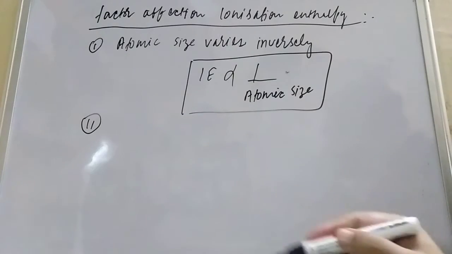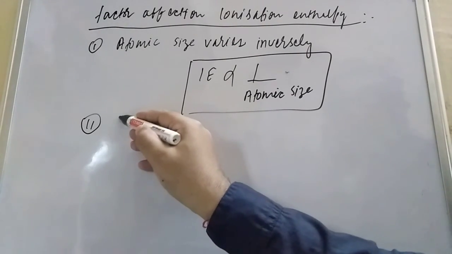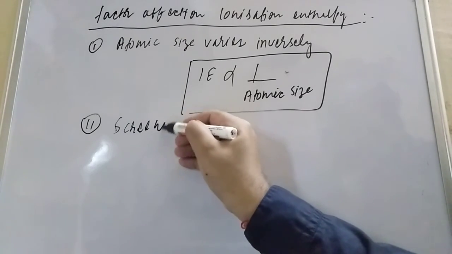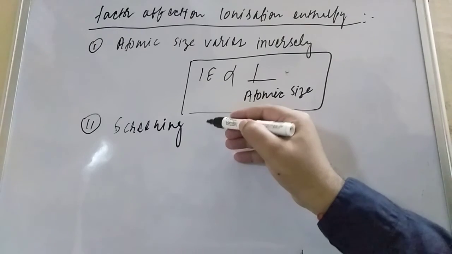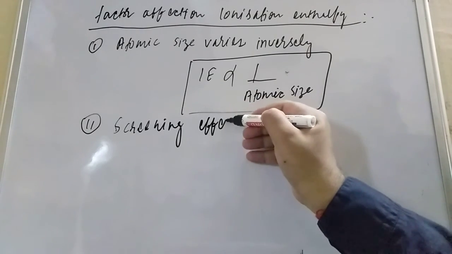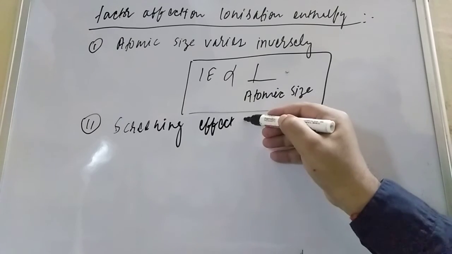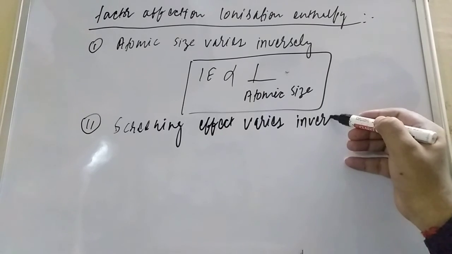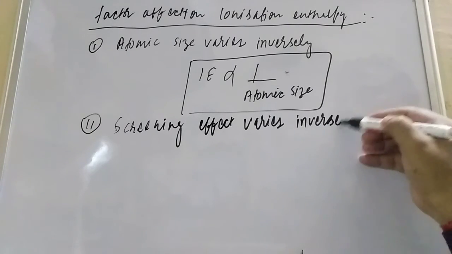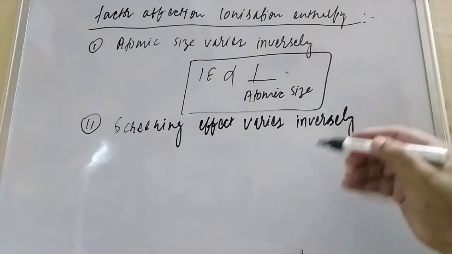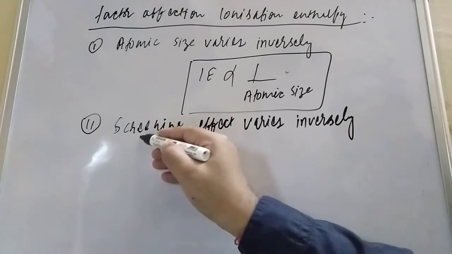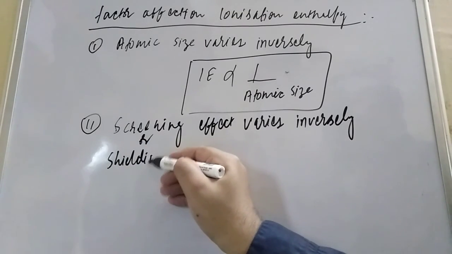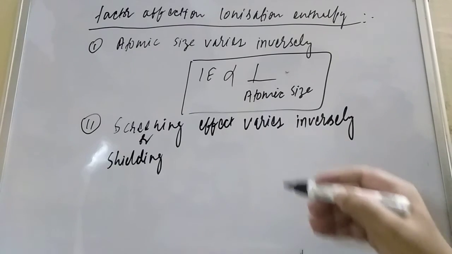Second, student, is the screening effect, or shielding effect, which also varies inversely.